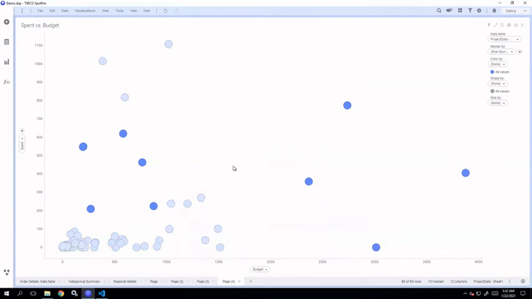This is called lasso marking. Now, if you want to add more elements to it, just hold the Control button and keep on adding to the marking. So these are the different ways in which you can perform marking.